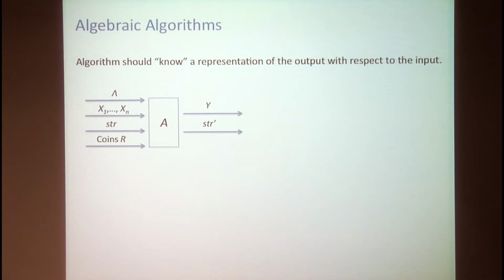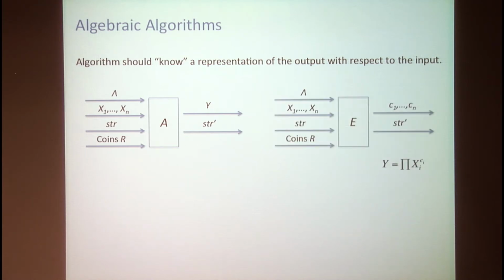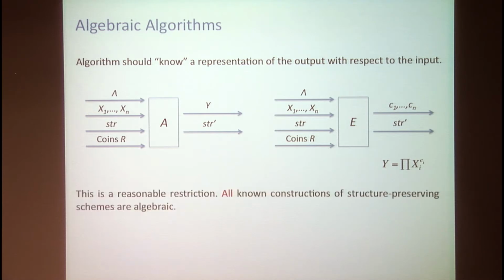For this algorithm A, there should be a polynomial time structure that takes exactly the same inputs, including the same coins, and produces the same string and some exponents c1 up to cn in such a way that y is equal to the product of the x's raised to the power of the c's. This is quite a reasonable restriction. In fact, all known constructions of structure-preserving schemes have algebraic algorithms. And this restriction was also used to prove some lower bounds for signatures and commitment schemes.